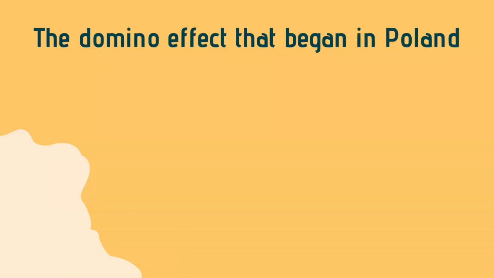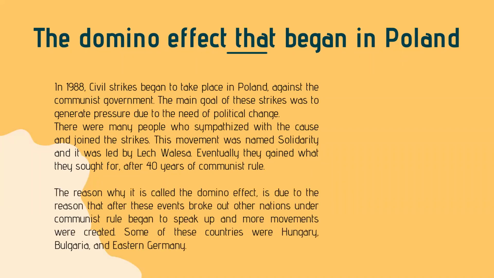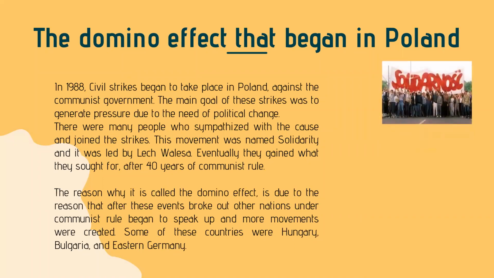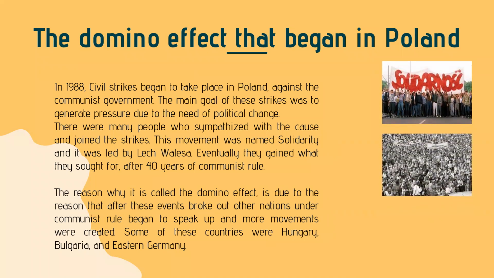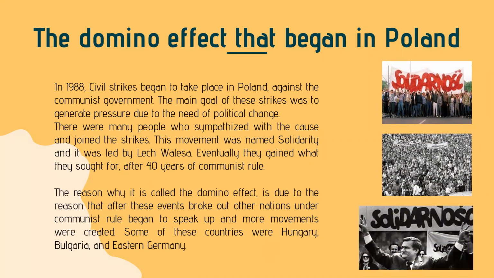The domino effect that began in Poland. In 1988, civil strikes began to take place in Poland against the communist government. The main goal of these strikes was to generate pressure due to the need for political change. There were many people who sympathized with the cause and joined the strikes. This movement was named Solidarity, and it was led by Lech Walesa. Eventually, they gained what they sought, after 40 years of communist rule.